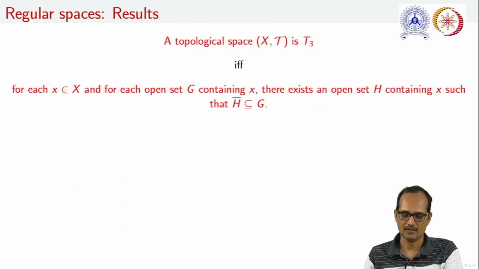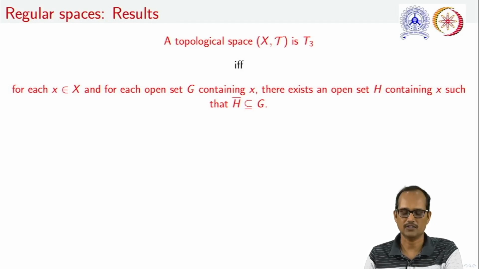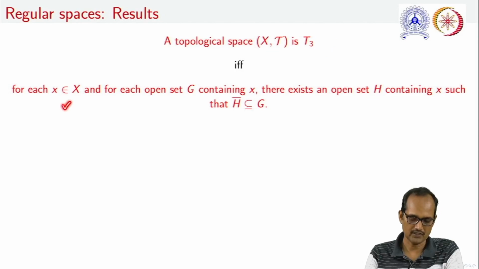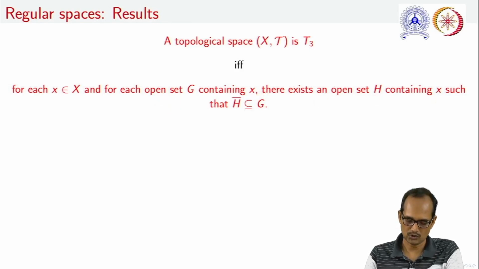To begin with, let us see a result on regular spaces. Precisely, this is a characterization of a T3 space. The result is stated as that a topological space (X, tau) is T3 if and only if for each x in X and for each open set G containing x, there exists an open set H containing this x itself such that closure of H is a subset of G.